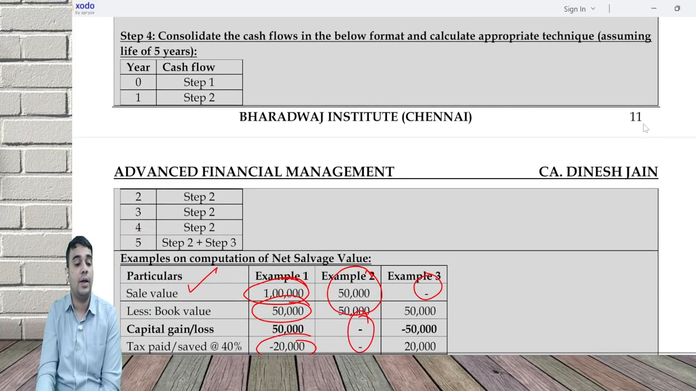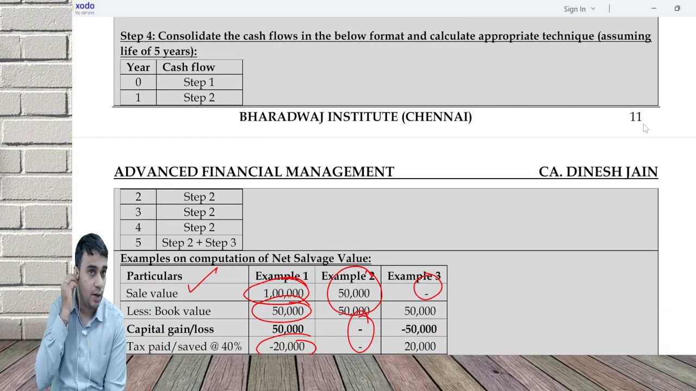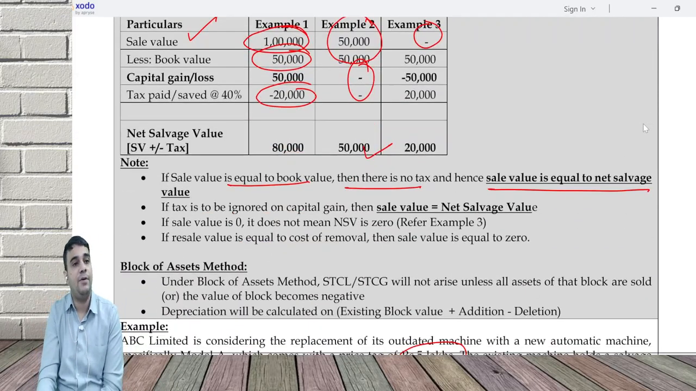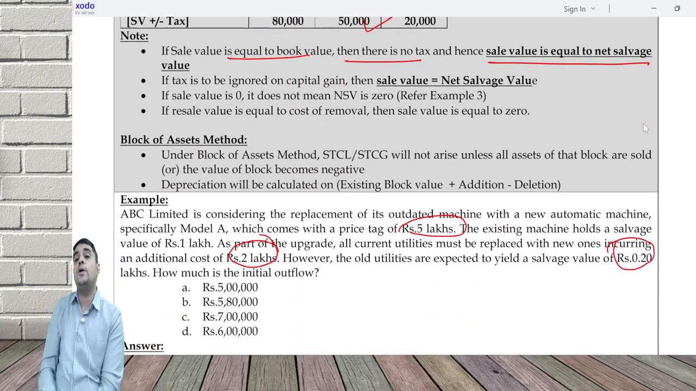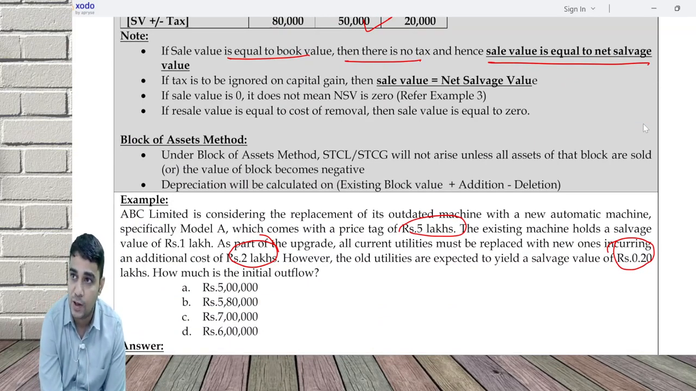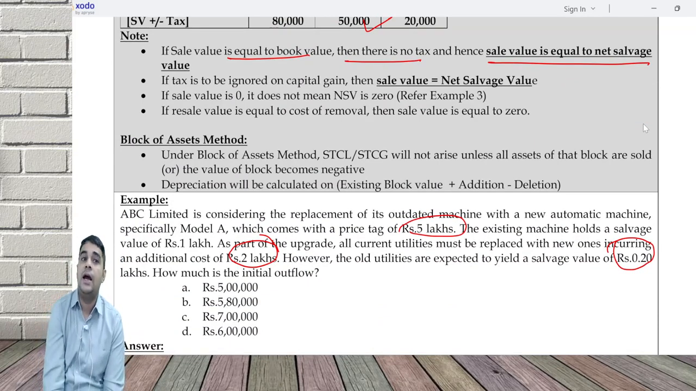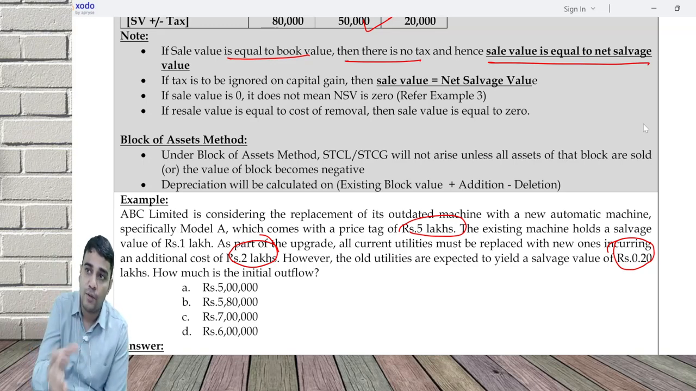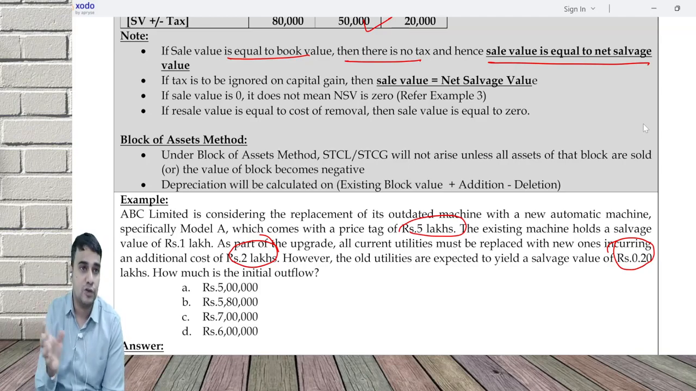Consolidate them together. Year 0 will come from step 1, years 1, 2, 3, 4 will come from step 2, and the last year will come from step 2 plus step 3. Mostly we will calculate NPV. If you are following the block of assets method, there is no capital gain or capital loss unless the block is fully exhausted, and depreciation will be charged on the opening block value. Add the block value because of addition, deduct because of sale, and on that amount you will charge depreciation.